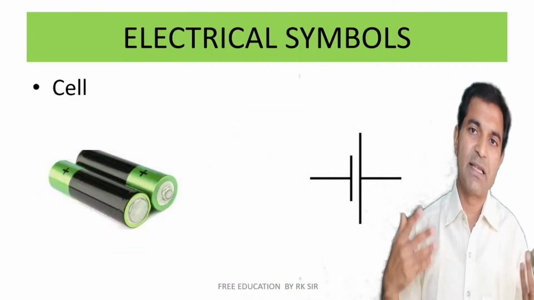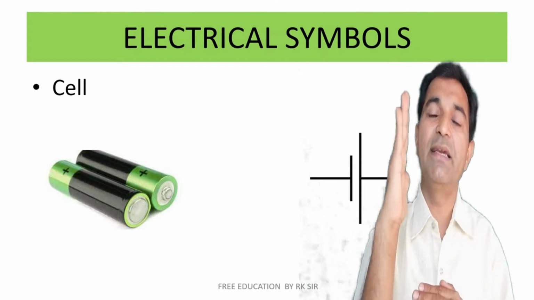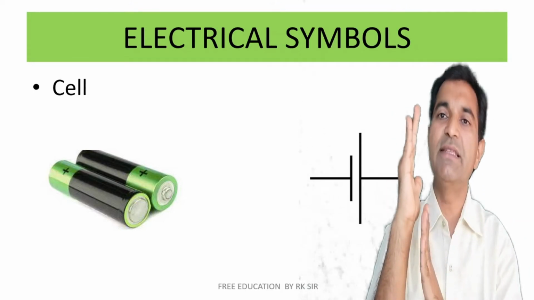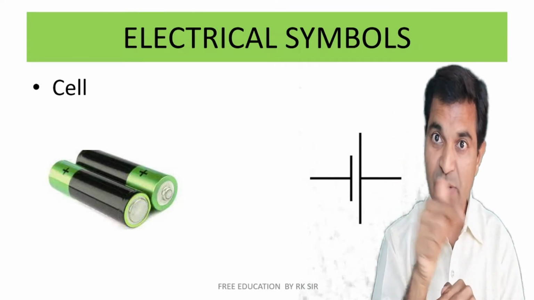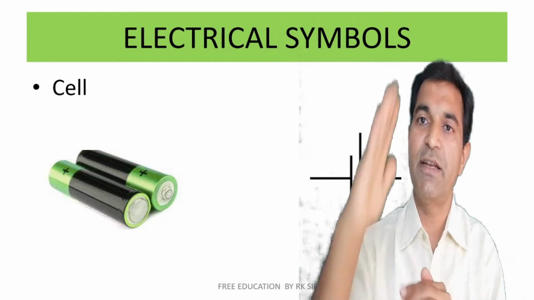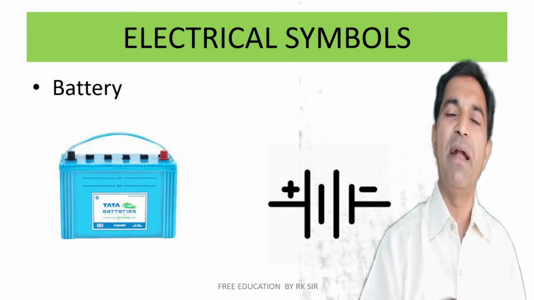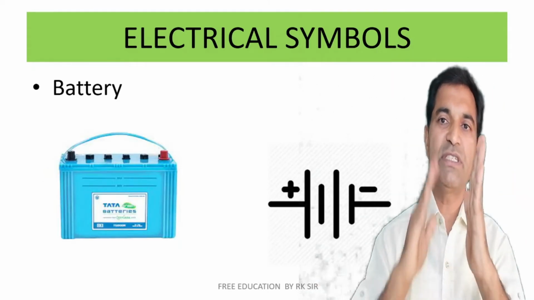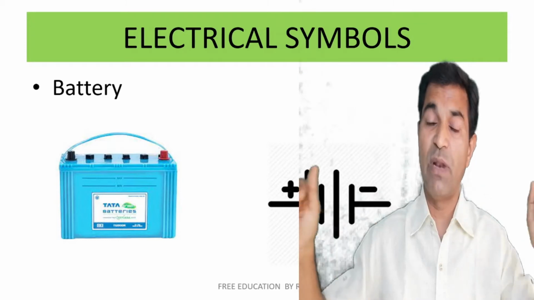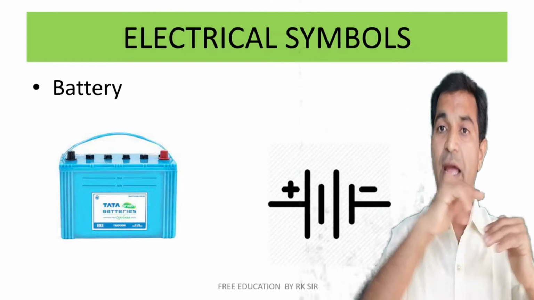Now let us discuss the symbols. This is the symbol of a cell. The bigger side is positive, the smaller side is negative. Electrons flow from the negative side. Remember, you will have to remember this. Positive side, big size; negative, small side. A battery is a combination of cells. You will have to connect the negative terminal of one cell with the positive of the next, and so on.